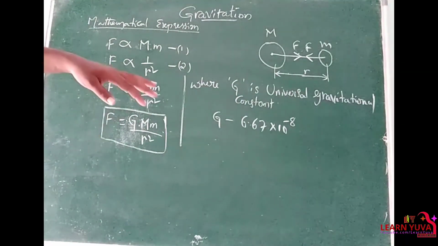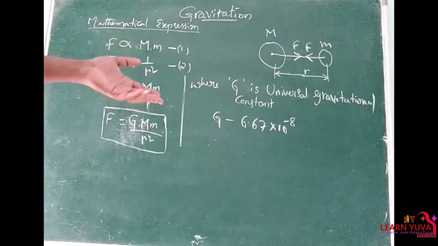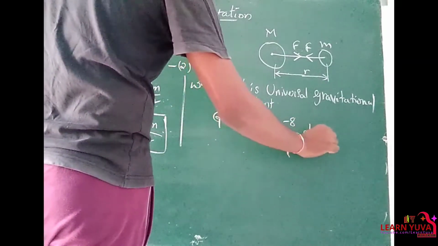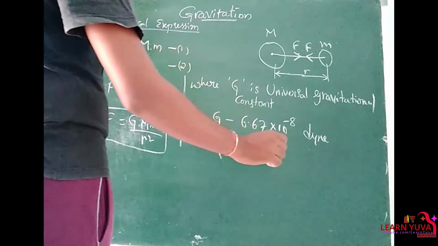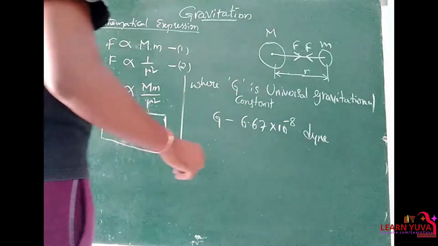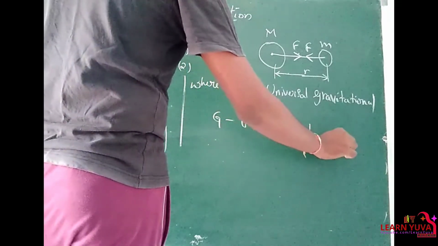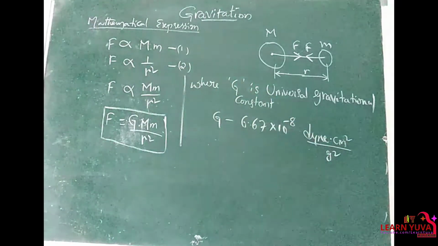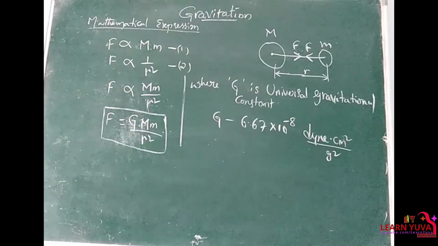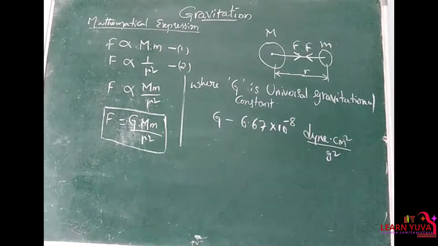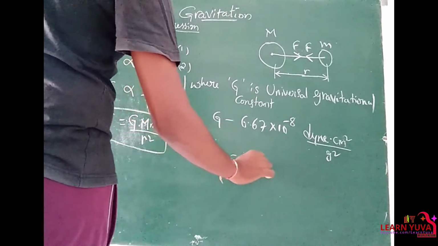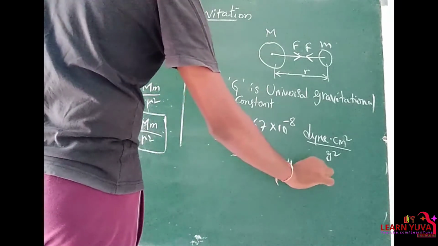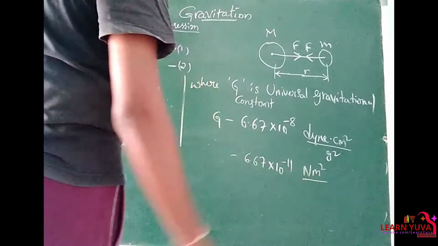Right? So we can write the units in SI as well as CGS. The CGS unit is dyne centimeter square by gram square, and the SI unit is 6.67 into 10 to the power of -11 Newton meter square by kg square.